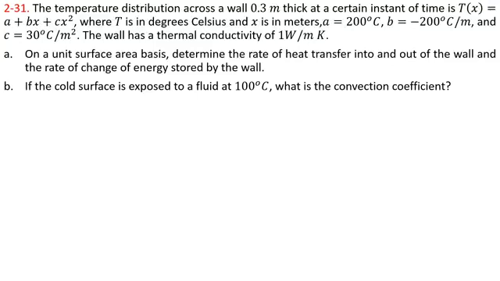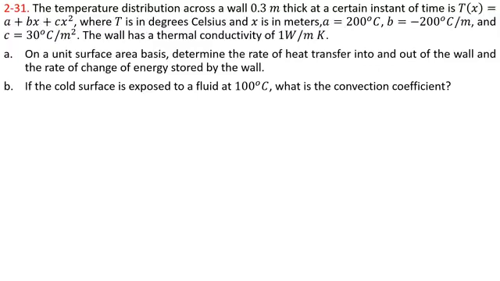The values of the coefficients are given in the statement: A is equal to 200 degrees centigrade, B is equal to minus 200 degrees centigrade per meter, and C is equal to 30 degrees centigrade per meter square. The wall has a thermal conductivity of 1 watt per meter Kelvin.